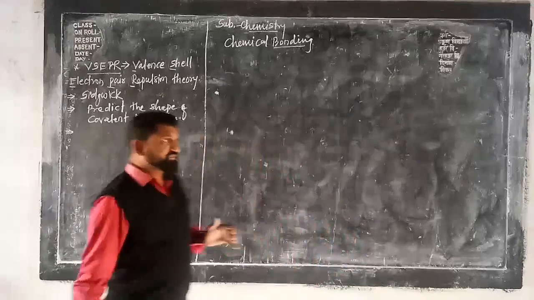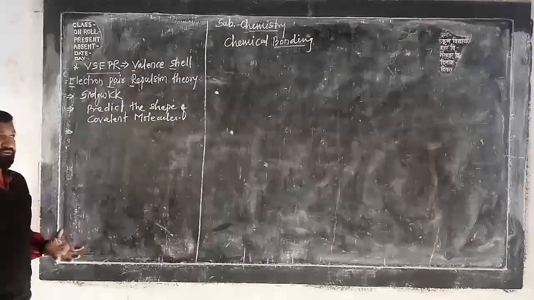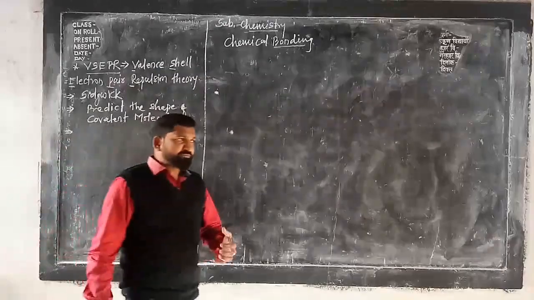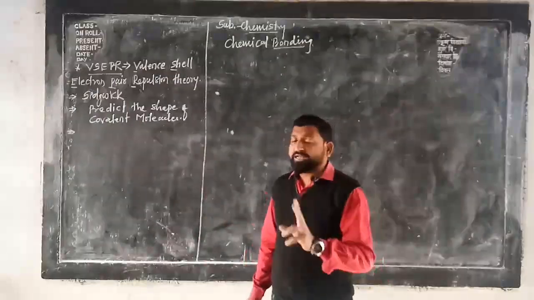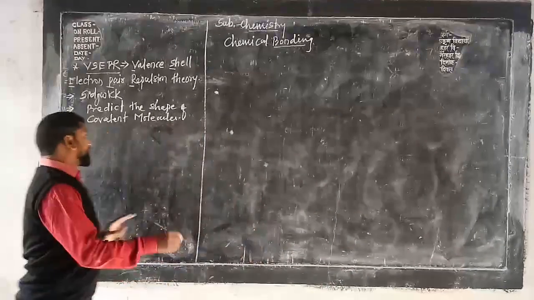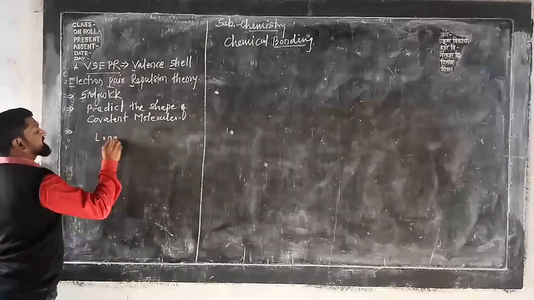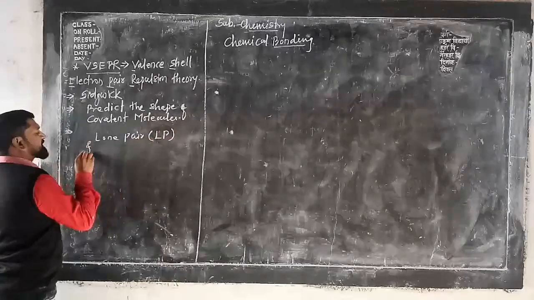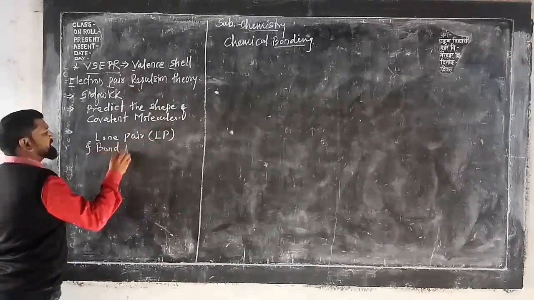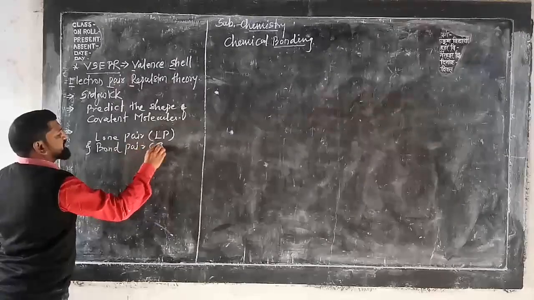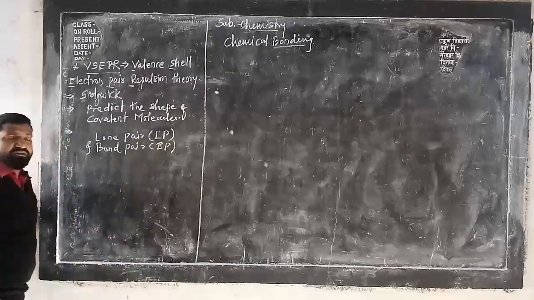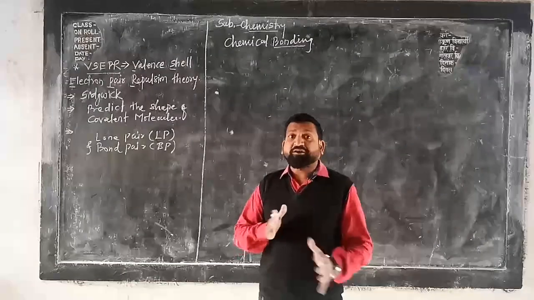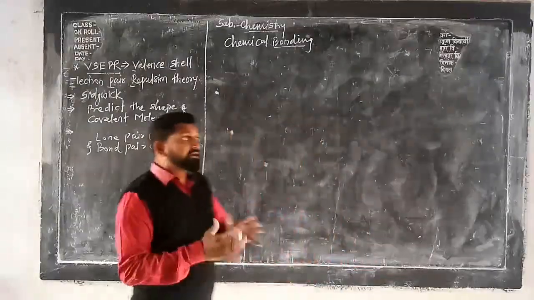Before going to explain, you should know that there are two types of electron pairs. Which ones? Lone pair as well as bond pair. In short we can write lone pair as LP, and bond pair will be written as BP. Now, what is the order of the repulsion between them?